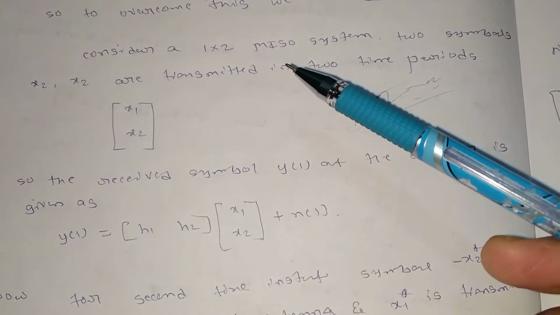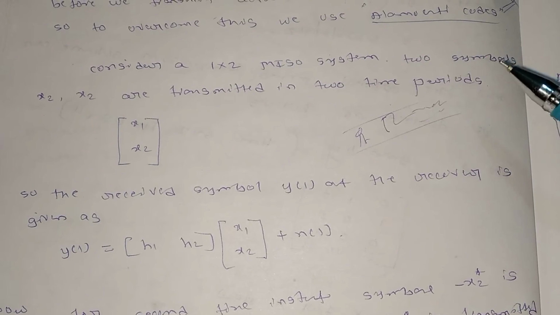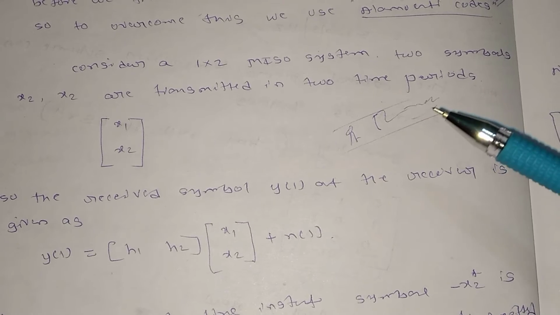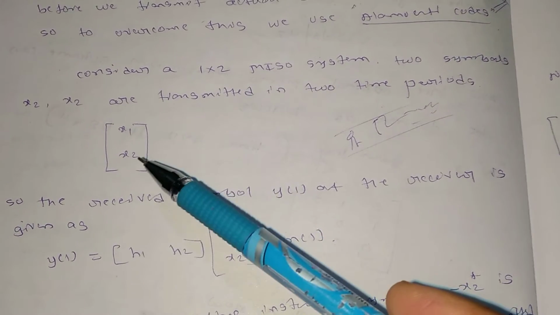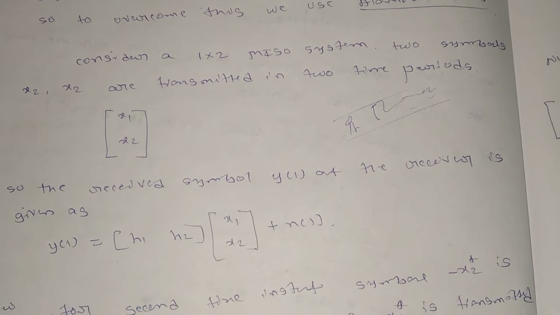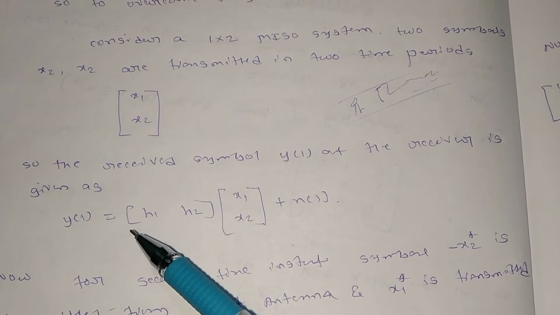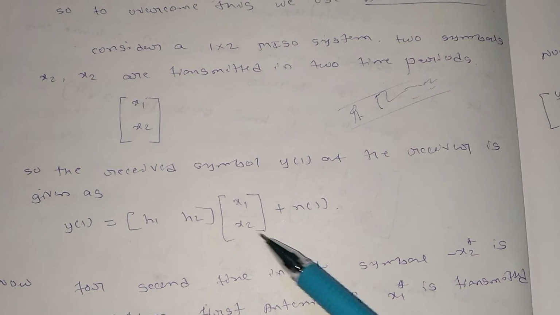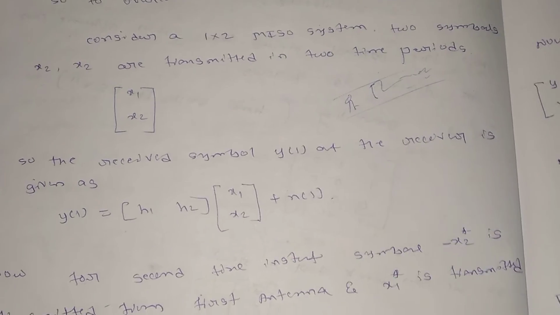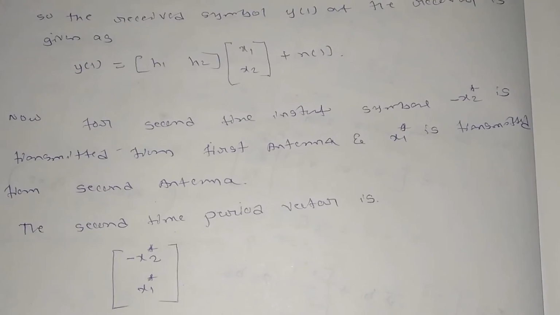Consider a 2x1 MISO, that is multiple input single output system, where two symbols are transmitted in two different time periods. The input vector which is transmitted, I can name it as x1 and x2. Then the received signal we will get at the receiver will be y1 equal to h1 h2 times x1 x2, plus n1. These h are the channel coefficients, and n is the additive white Gaussian noise which will be added while the signal is propagating through the environment.